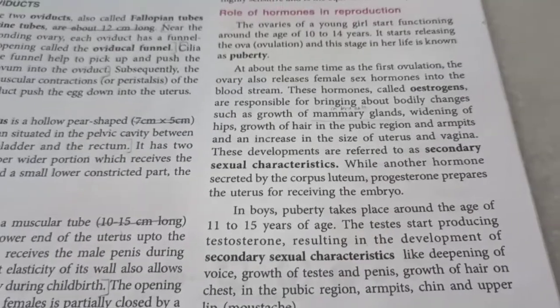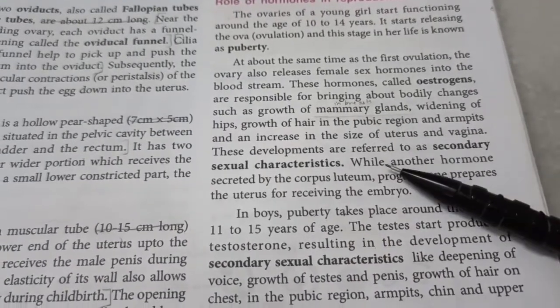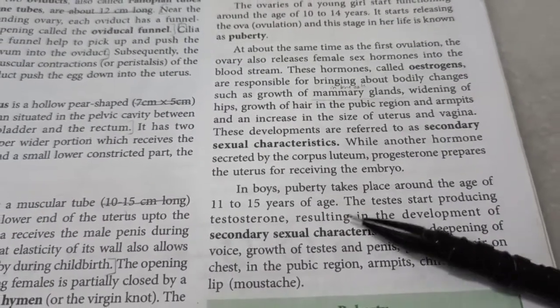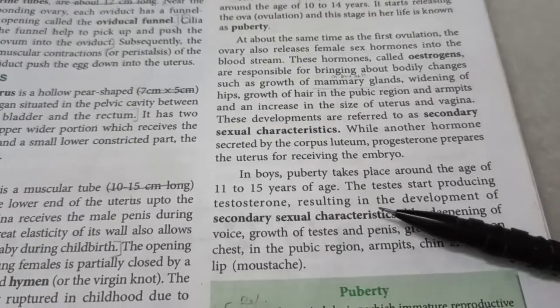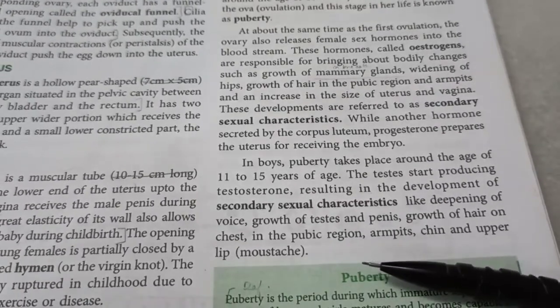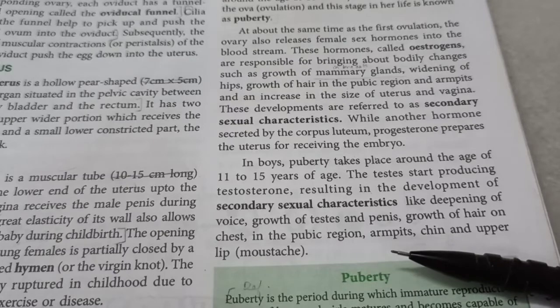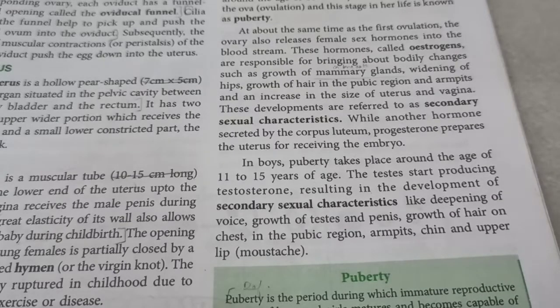Now, note that in females, puberty may start at 10, but in males, the puberty starts a little late, say around the age of 11. That's when their voice starts changing. They have hair on their armpits, chest, on their chin, upper lip, etc. So their height starts growing later. And they may be a little confused lot, these boys, at a young age, so just forgive them for their weird behavior at this age.